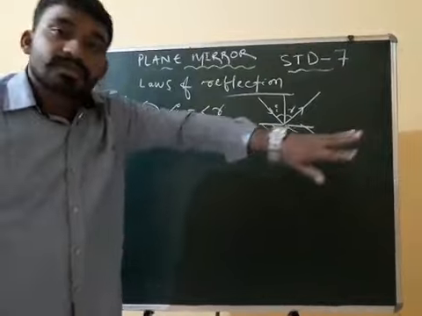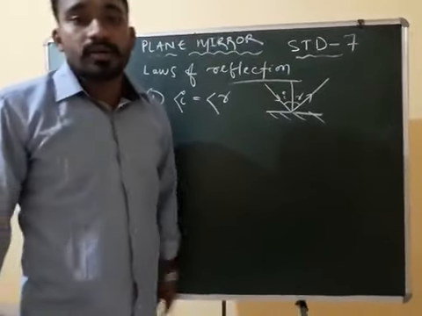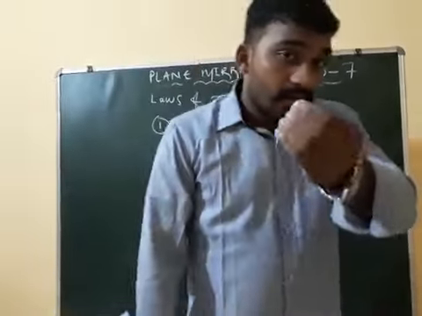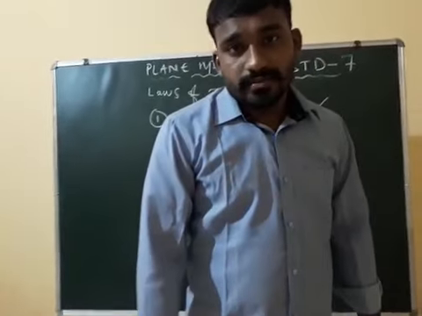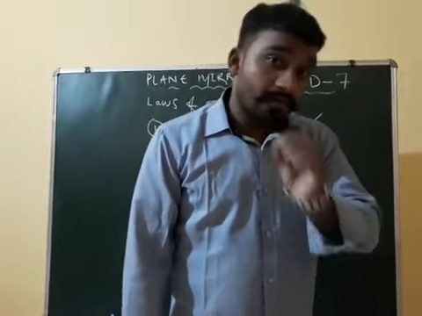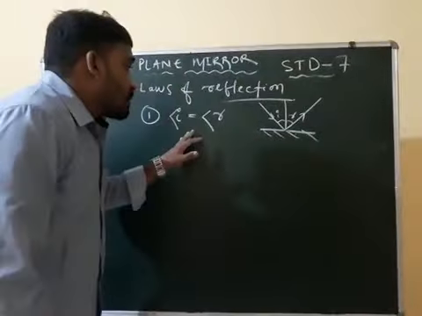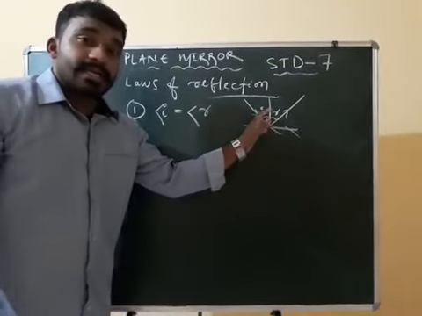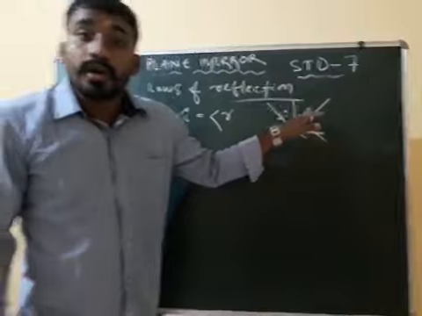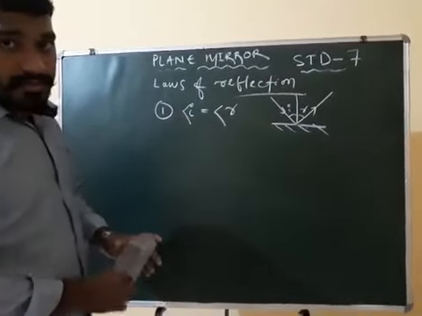Whether it is smooth or regular reflection, or irregular reflection. So the first law states that angle of incidence is always equal to angle of reflection.